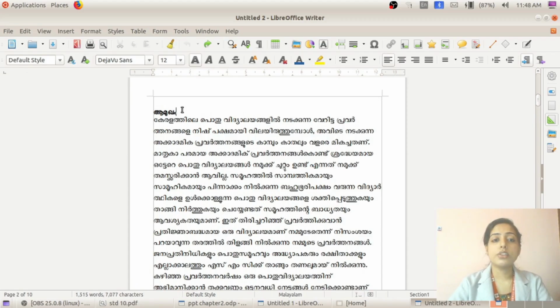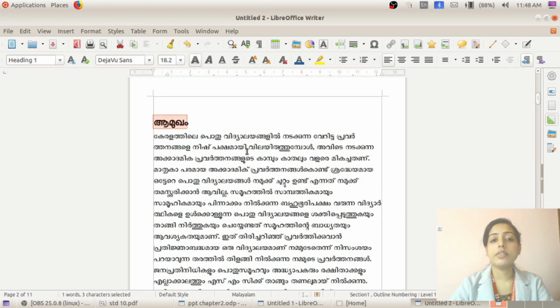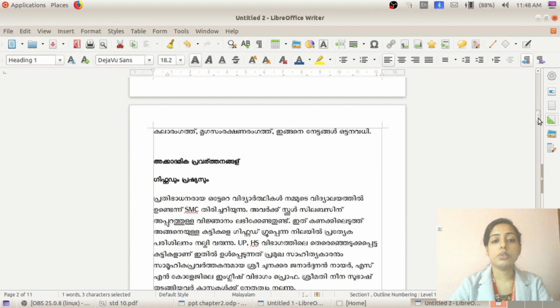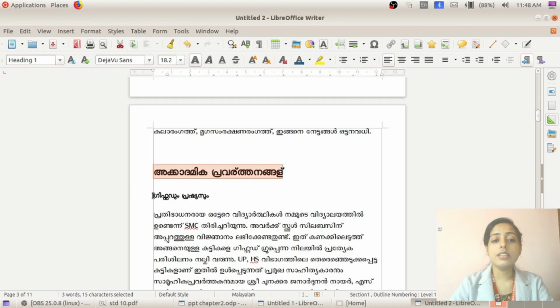For giving style to the heading, select the heading, and here there is a style box at the left end. You can see the style box shows default. Now it's the default style. So click on this drop down icon, and here we can see a lot of styles. So I am giving heading 1 so that we can see the difference. So we can apply another style to another heading. This also I am giving heading 1. Select the heading, click on this drop down icon. Select what? Heading 1.